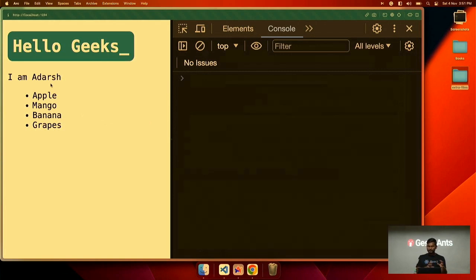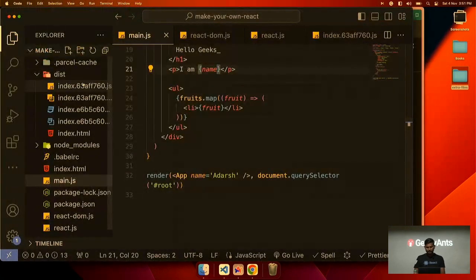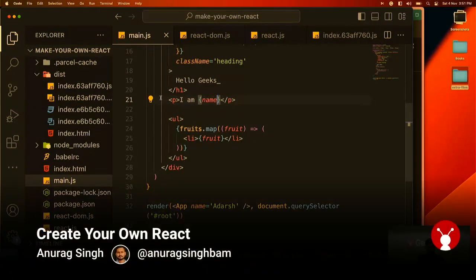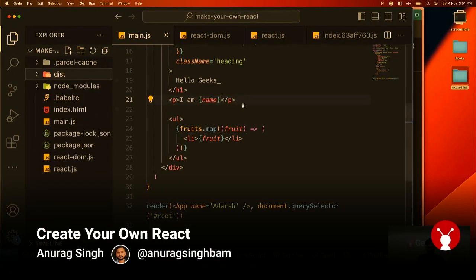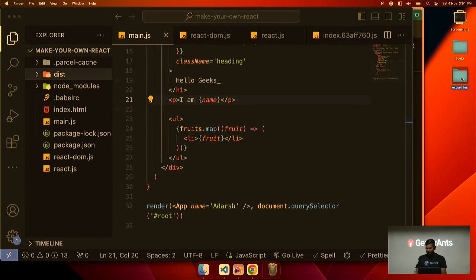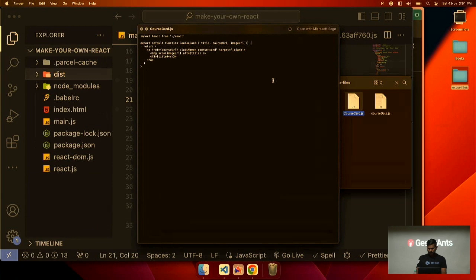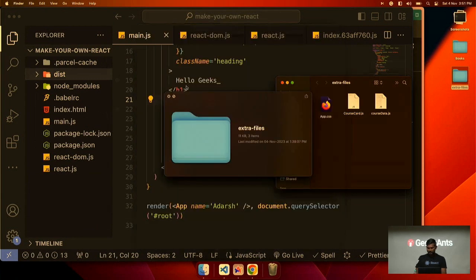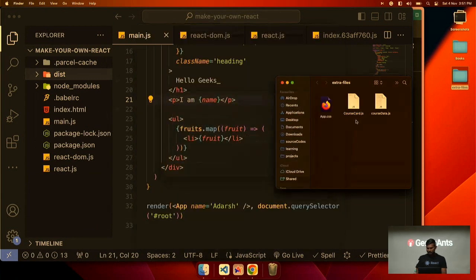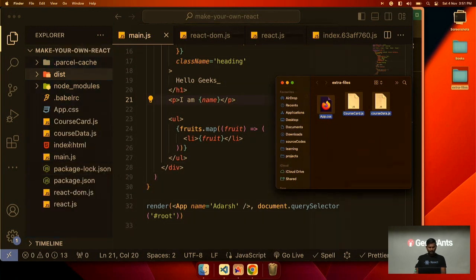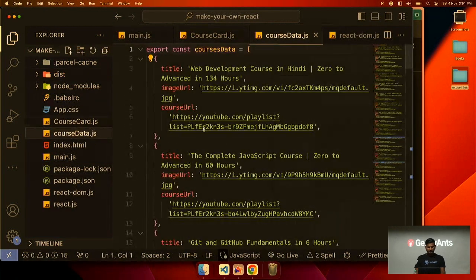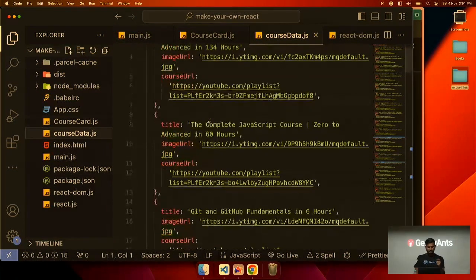Now that we can pass props to our component, we can do something interesting. We can make a component, and we can render big things. So I have created one course card component. It is very small. Let me put it in VS Code, and I will show you the contents. So I have already created 3 files. There is one CSS file which gives styling to our component, and one course data. This data is of courses,